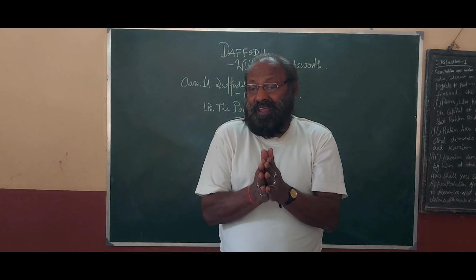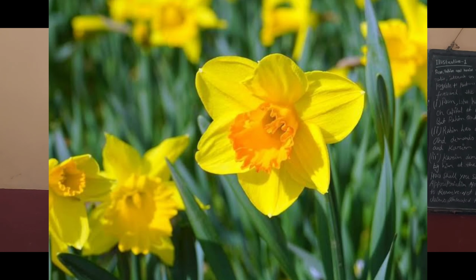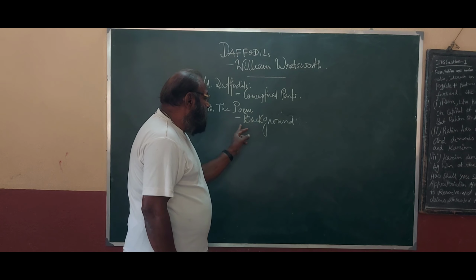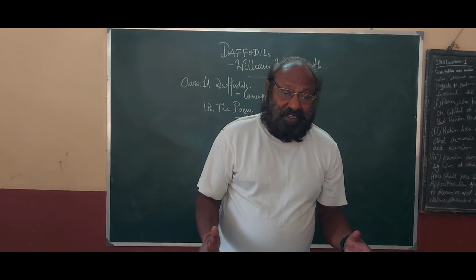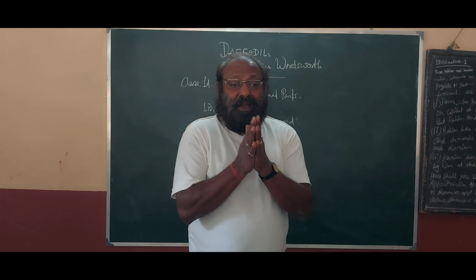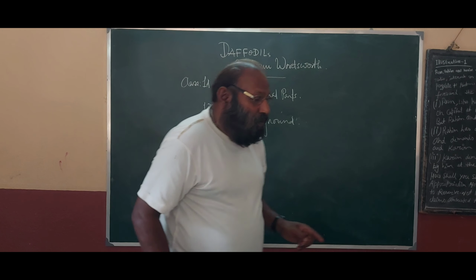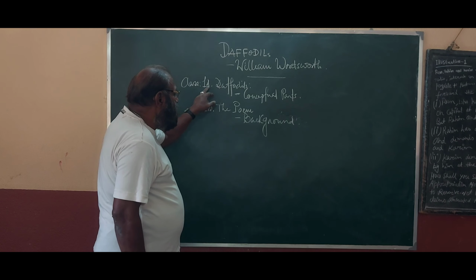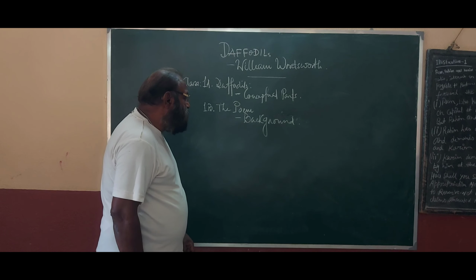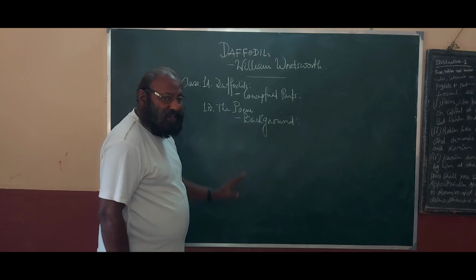The first part of the lecture on Daffodils was the conceptual part and the background of the poem. But considering the length of the presentation, we are segregating this first class into two parts. The first part, class 1A, is Daffodil, the conceptual part, and the second part will be the poem background.